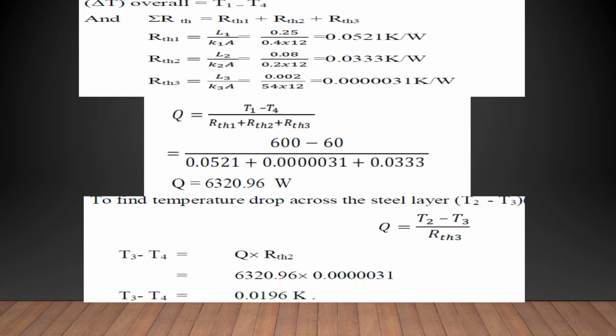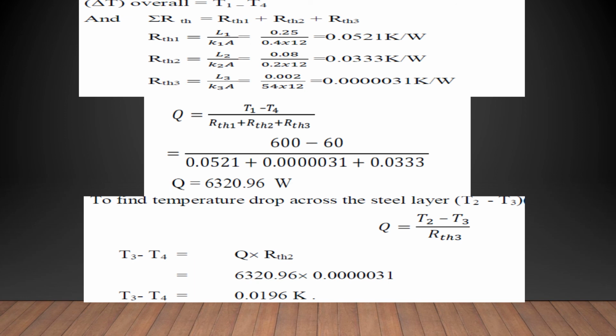And if we come to the solving point, we have to find the first del T value. So del T, T1 minus T4, so 600 minus 60, and we have to find the total thermal resistance, that is R1 plus R2 plus R3. The R1 formula is L1 divided by K1A, the R2 formula is L2 divided by K2A, and the R3 formula is L3 divided by K3A. We know all the values.